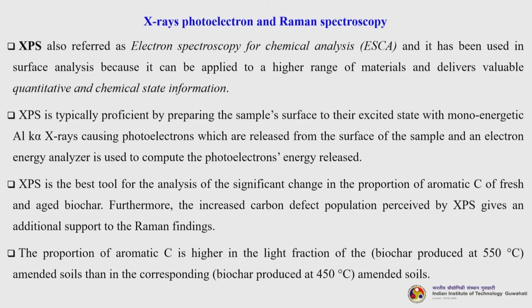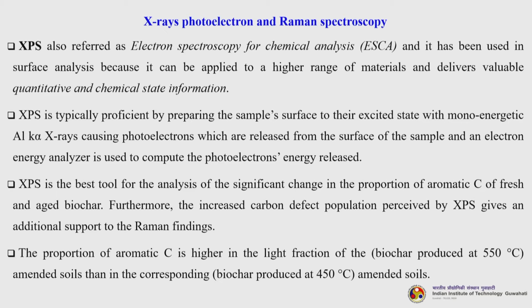So, XPS, also referred to as electron spectroscopy for chemical analysis, ESCA, has been used in surface analysis because it can be applied to a higher range of materials and delivers valuable quantitative as well as chemical state information. XPS is typically performed by exciting the sample surface with monoenergetic Al K alpha X-rays, causing photoelectrons to be released from the surface of the sample, and an electron energy analyzer is used to measure the released photoelectrons' energy.